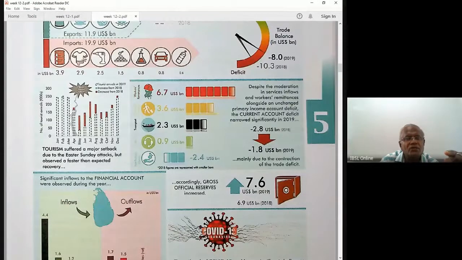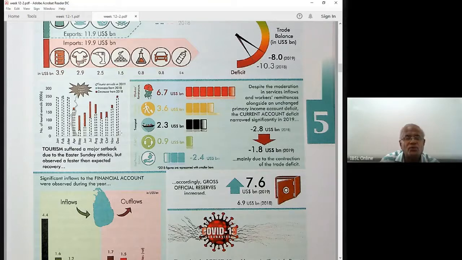So there's the Easter Sunday attack. After the Easter Sunday attack, the tourism sector almost came to zero. Now you can see this drop after the Easter attack. Now gradually it is improving.